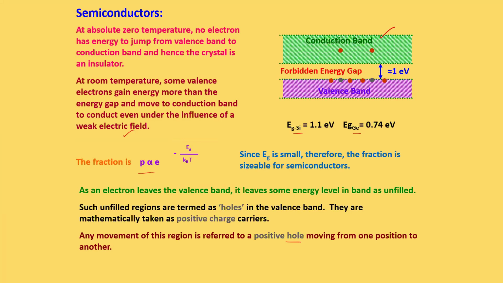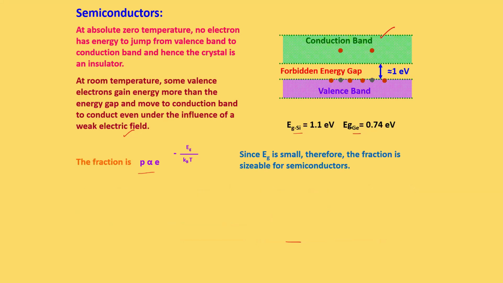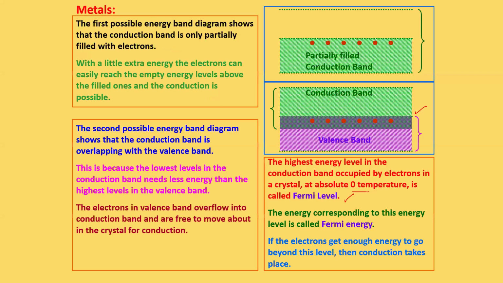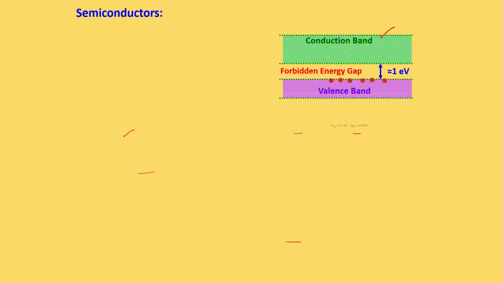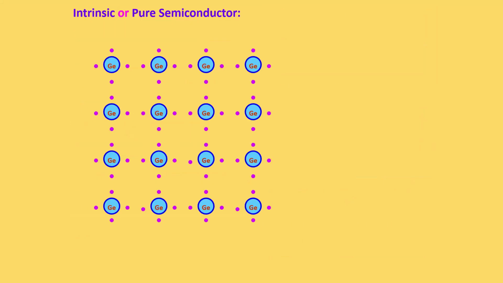You can draw this also. Now I'm showing the energy band diagram for metals. You can draw this also. Okay, let us move to the next topic.